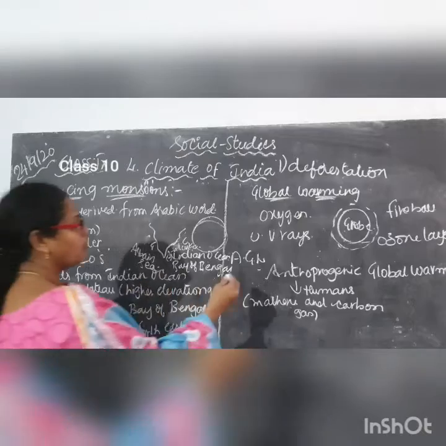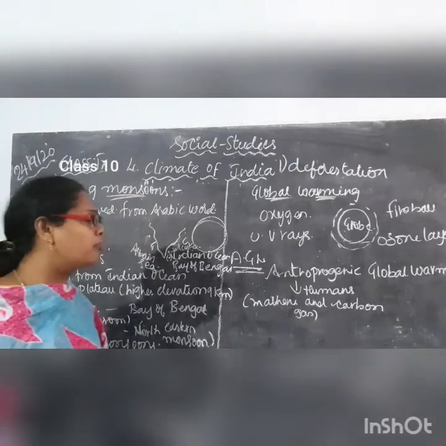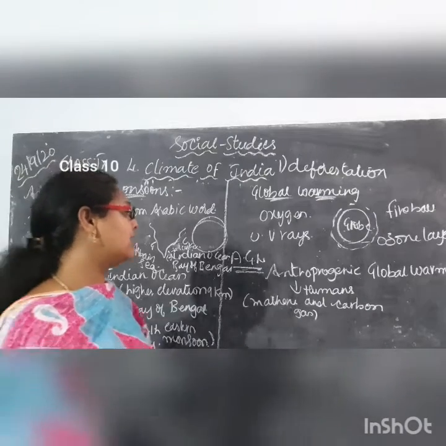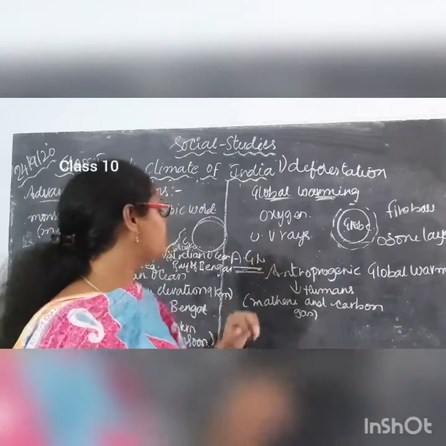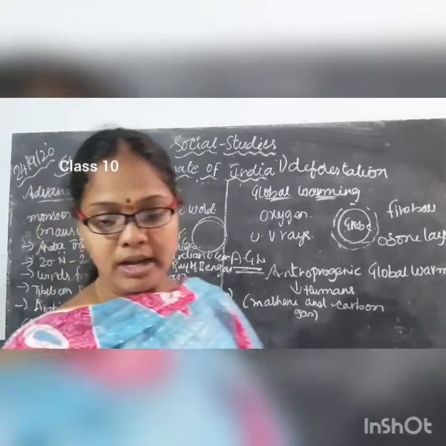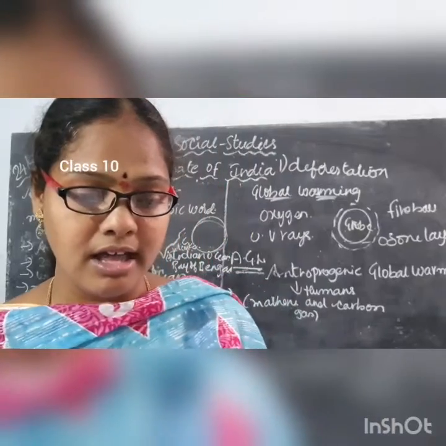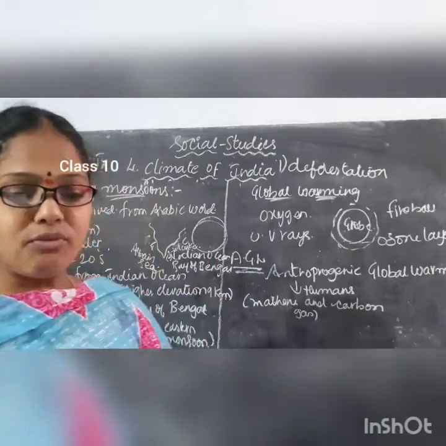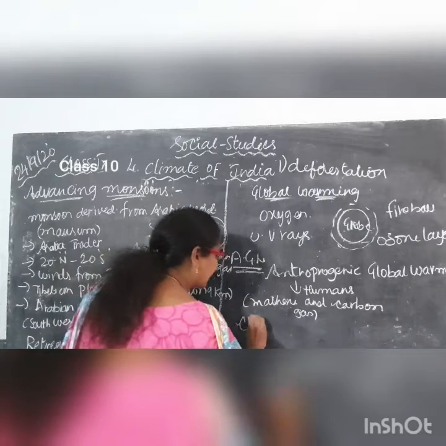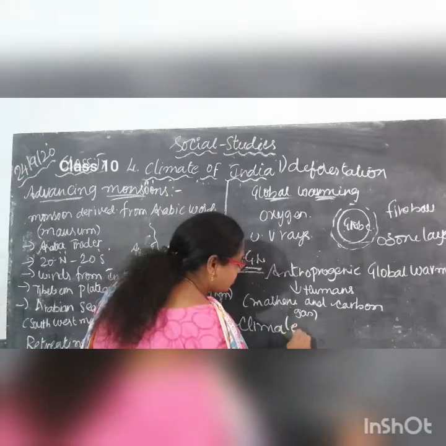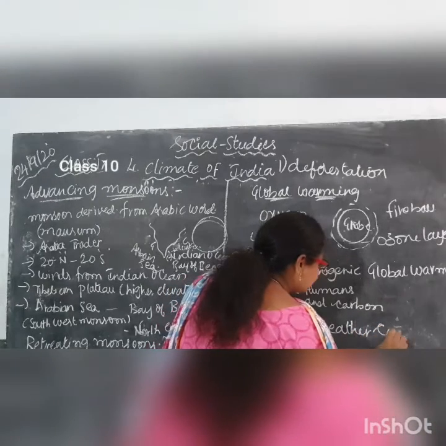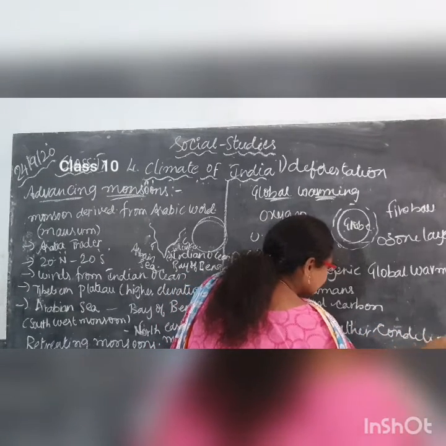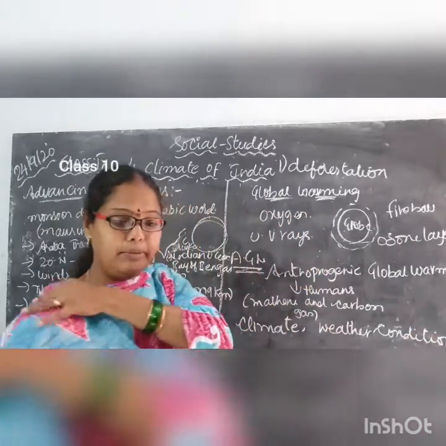So next our topic is AGW. AGW is nothing but anthropogenic global warming. It is created by whom? Humans. Yes, human beings, we are responsible for all these things. Okay, one more topic, the last topic, children. AGW influences the climate, and the weather will also change. What are the two conditions? Climate and weather conditions will also change with the help of this AGW.